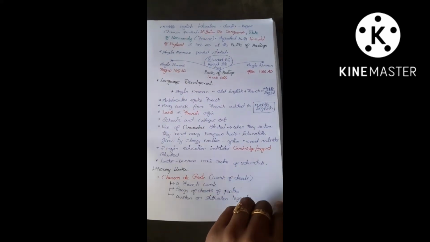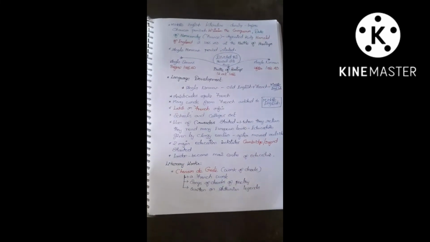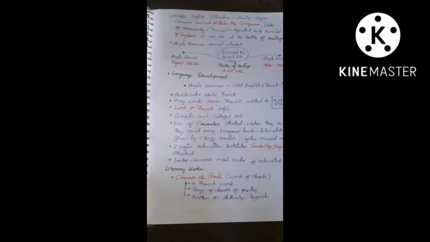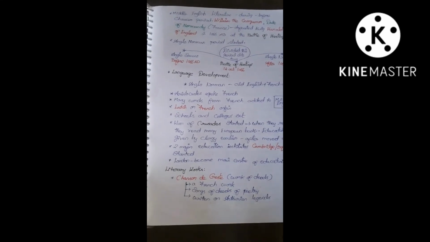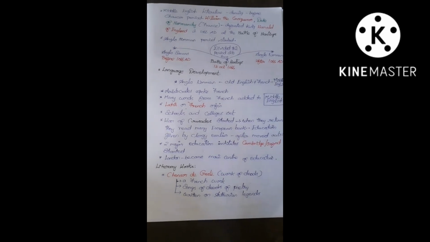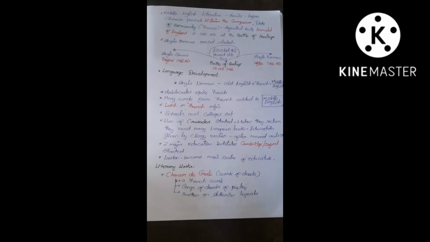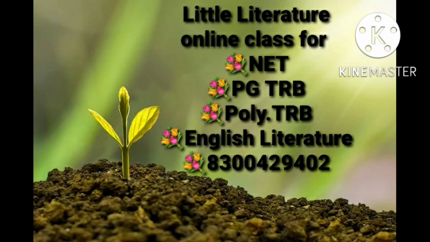So in this period we have to remember these three tribes, Angles, Saxons, as well as Jutes, as well as Beowulf, and the two important institutes, Cambridge and Oxford, which were started, and the conquest of William, Duke of Normandy, which happened after the Battle of Hastings on 14th October 1066. These things you have to remember from the exam point of view regarding the pre-Chaucerian age.